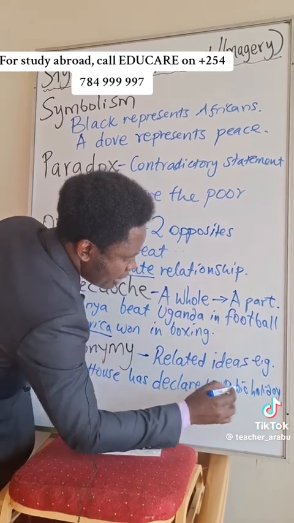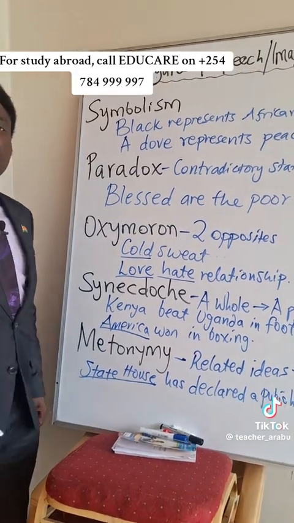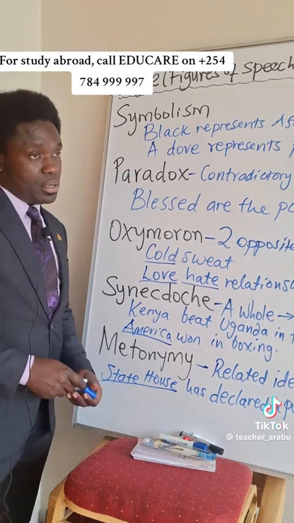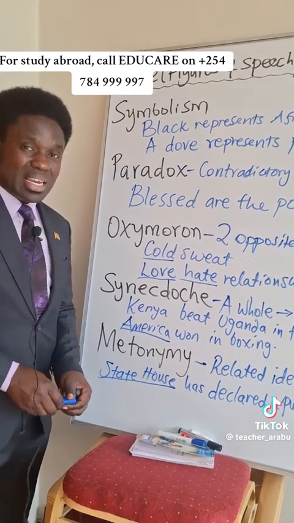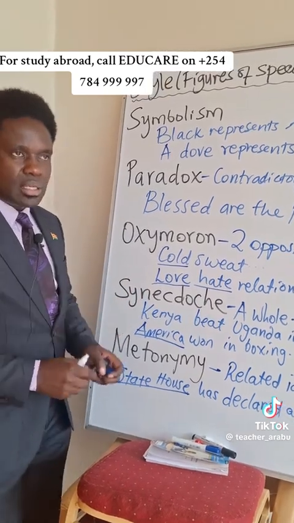What that means, State House is used to stand for the president. It's the president who has declared a holiday, but we talk of State House. So State House represents the president.